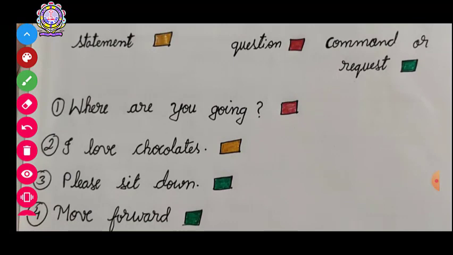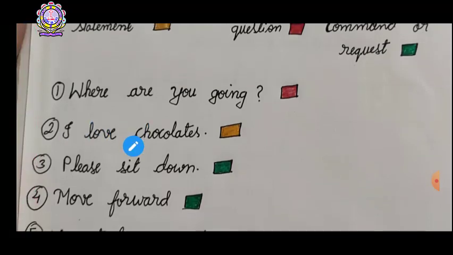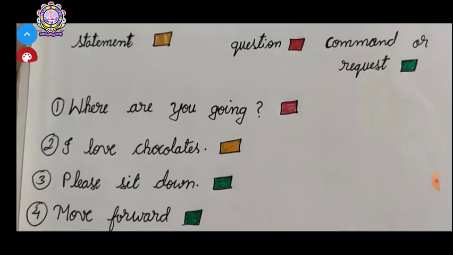So your very first question is, let's see. Yes, it is, where are you going? This sentence is asking the question that where are you going.